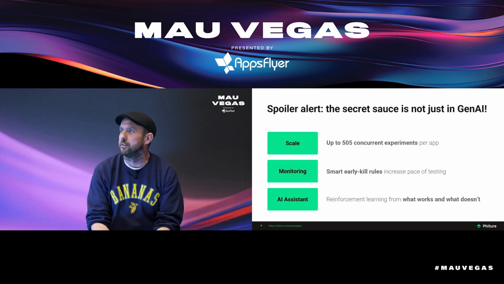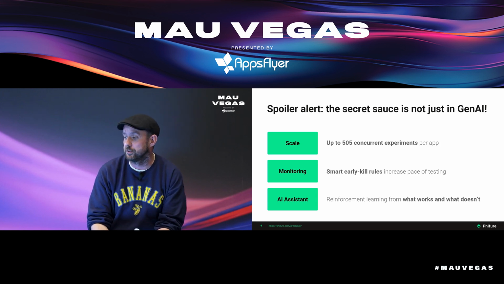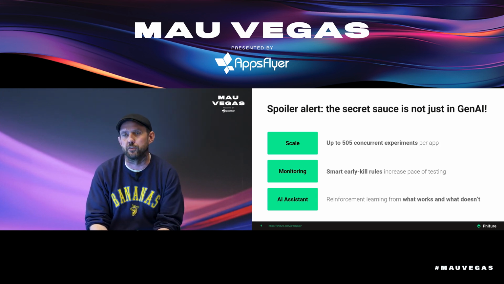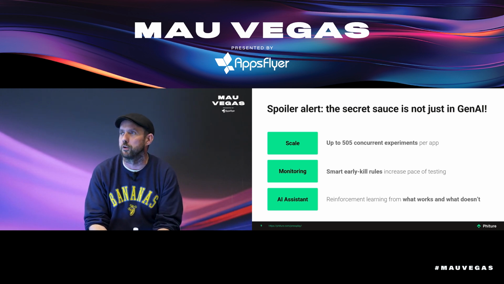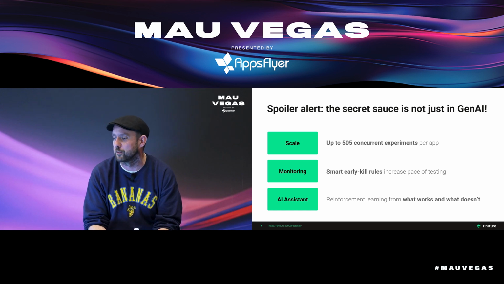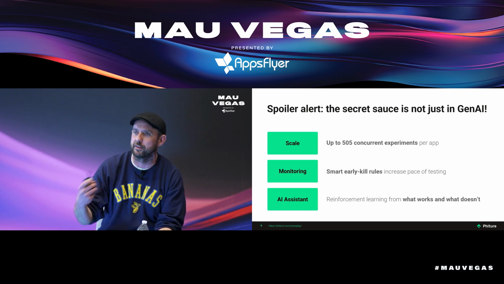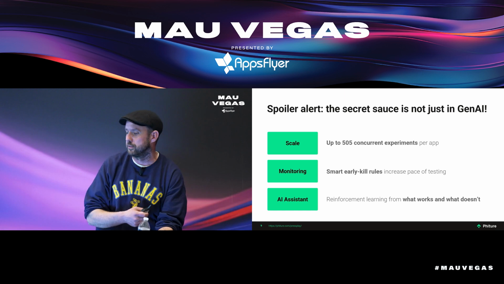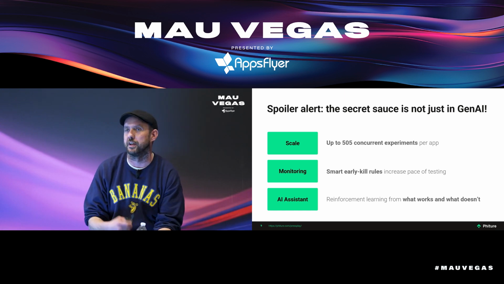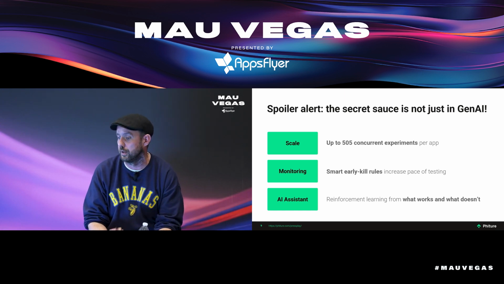For me, the Gen AI part is interesting, but it's not the most exciting part of the technology. I think the way that we're using Google Play Store listing experiments actually allows us to set up to 505 concurrent experiments per app. We don't get to that number. I think the max that we had was 56, but 56 experiments running at the same time, collecting learnings on different icons, on different feature graphics. That's actually where a lot of the secret sauce lies.